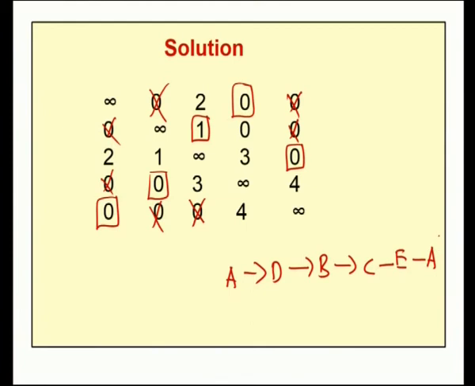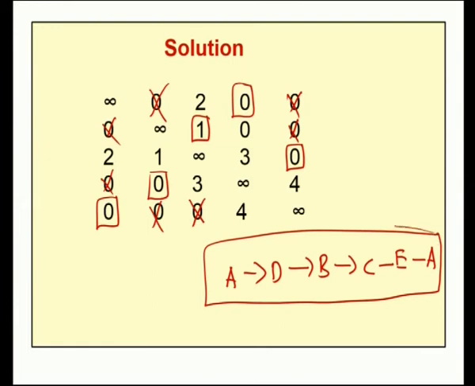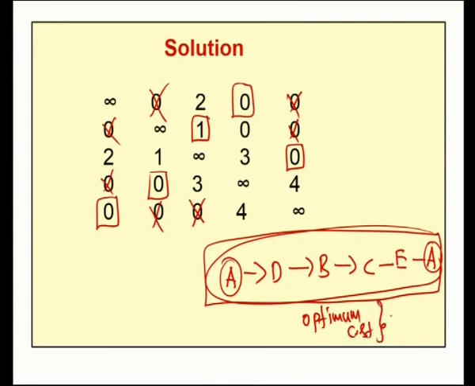So now if you consider the route, it starts from A to D, D to B, B to C, C to E, E to A. So in this route all the cities are covered exactly once, and the starting place is A and the ending place is A. So this route gives the optimum solution to the given problem, and if we collect the corresponding cost from the original table, we will get the optimum cost as 16 units.